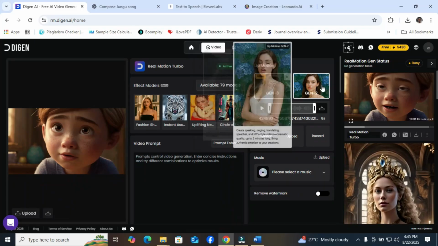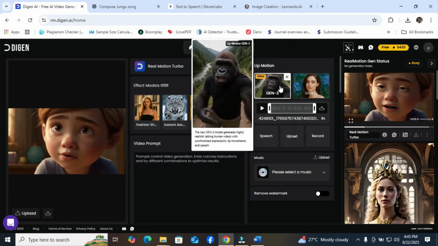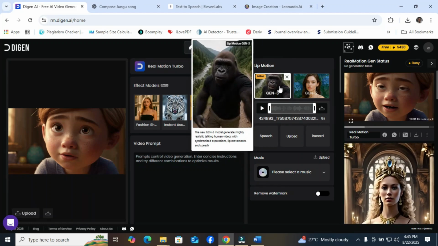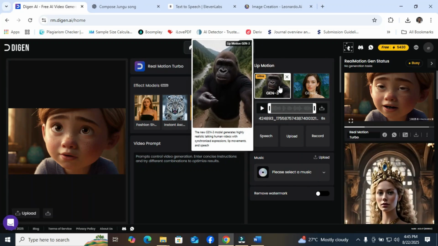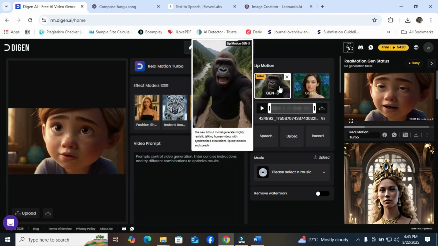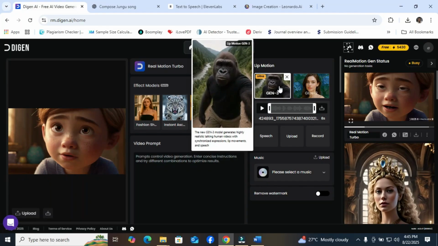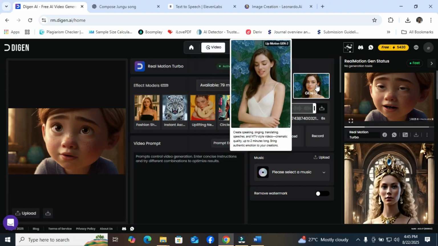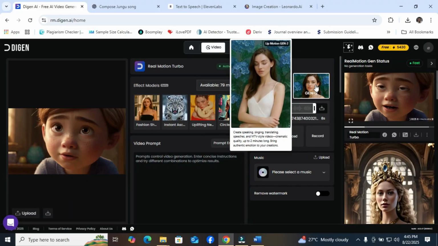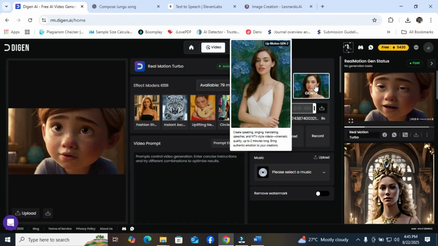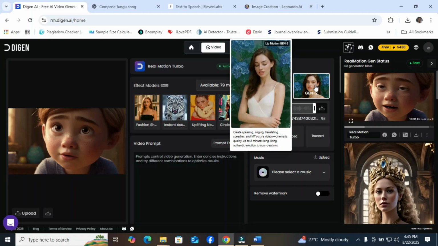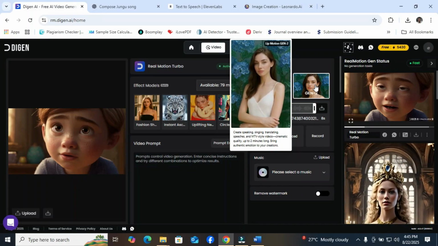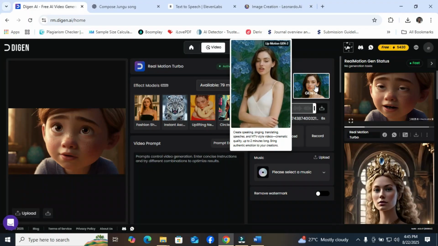Then you have two options to choose from. You have the Gen 3, which is the new Gen 3 model, generates highly realistic talking human videos with synchronized expression, lip movements, and speech. And you can also decide to choose the Gen 2, which creates speaking, singing, translating speeches, and MTV-style video, cinematic quality, up to 2 minutes long, bring authentic emotion to your creation.